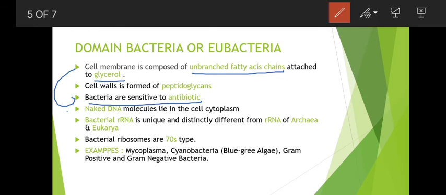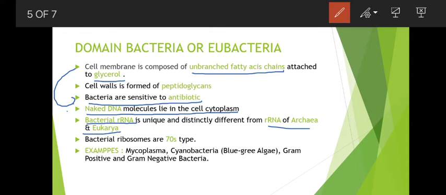The next point, a naked DNA molecule lies in the cell cytoplasm. That is, we can conclude from this point that these are prokaryotic organisms, and the nuclear substance is not distinguished from the cytoplasmic substance by any membrane, as we can see in eukaryotic organisms. Then the bacterial RNA is unique and distinctly different from RNA of Archaea and Eukarya.